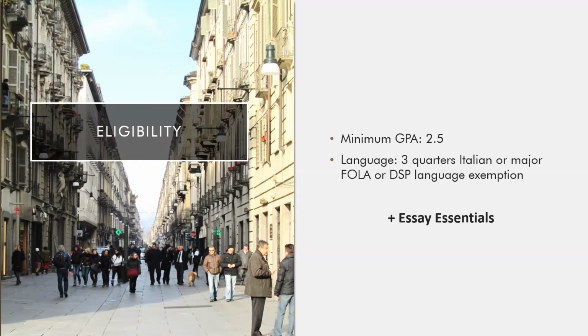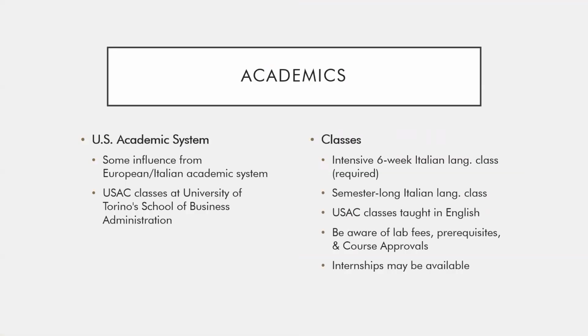Don't forget to check out the Essay Essentials in the DU Nomination Instructions section of the program brochure. There you'll find mandatory and recommended points to include in your essay in order to be eligible for nomination. Namely, students are required to mention watching this video and the mandatory 6-week Italian language class at the beginning of the program.